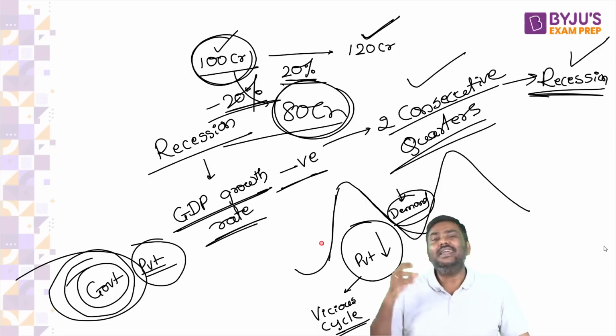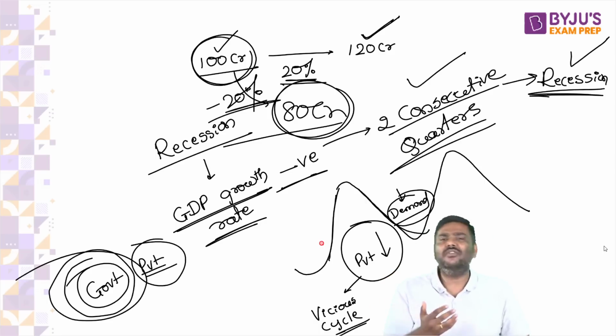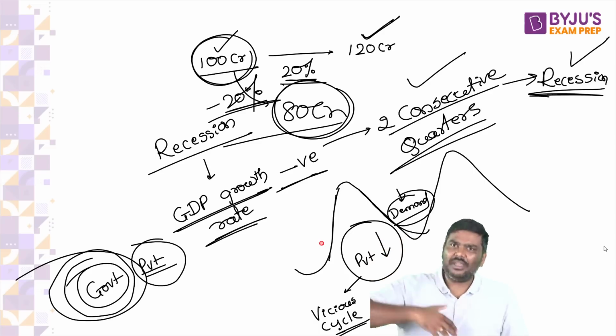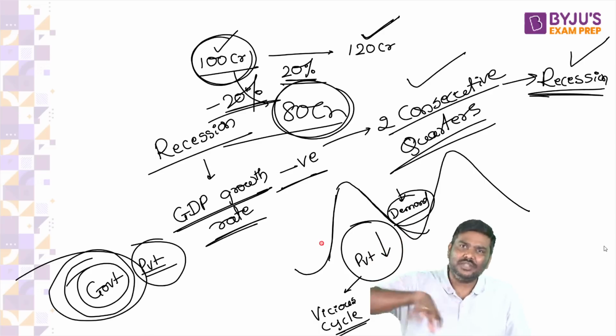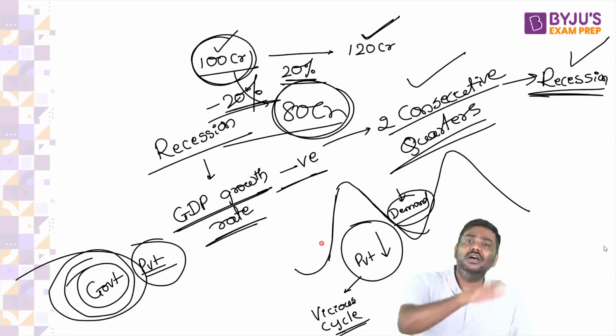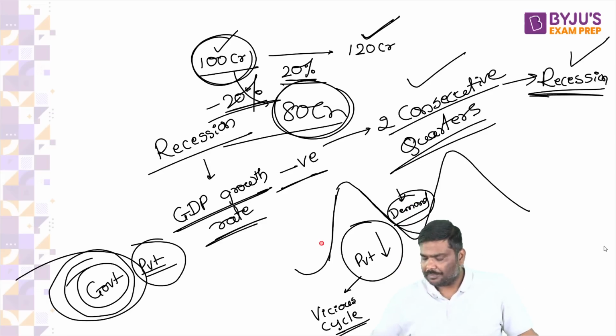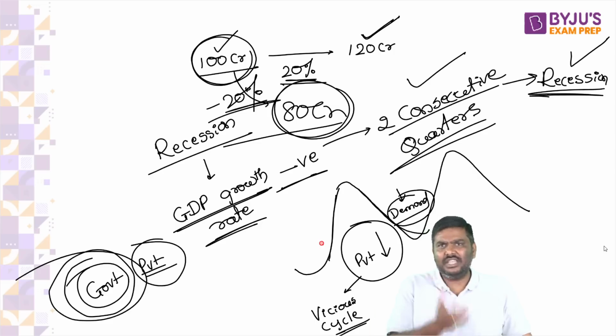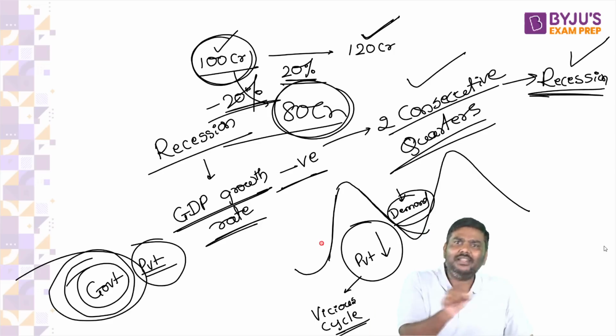What flaws does NNP at factor cost have? That's the reason I told you, compared to GDP as well as NNP, we can use NNP. NNP is the purest form. But the problem is the taxes will vary from one country to another. Right? That is a precise reason. Subsidies will vary. Various investments will keep on coming in and going out. That's the precise reason. Rather than using NNP at factor cost, we will use the GDP itself across the globe. Can NNP be negative? You tell me. Can it become negative? How? How are you envisaging NNP being negative? You tell me.